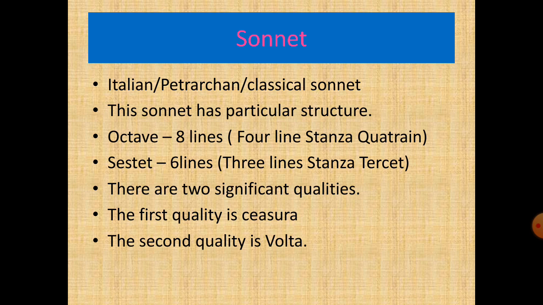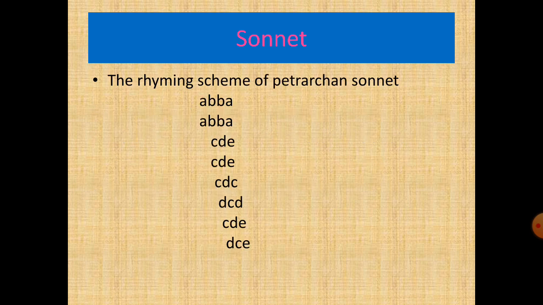So we can say that the problem is posed in the octave and its solution is given in the second part of the sonnet, the sestet. This is the first type of sonnet, the Petrarchan, Italian, or classical sonnet. In the slide you can see the rhyming scheme of the Petrarchan sonnet.